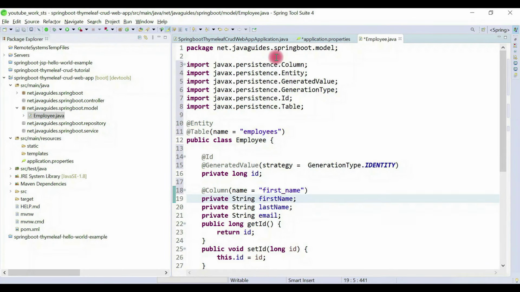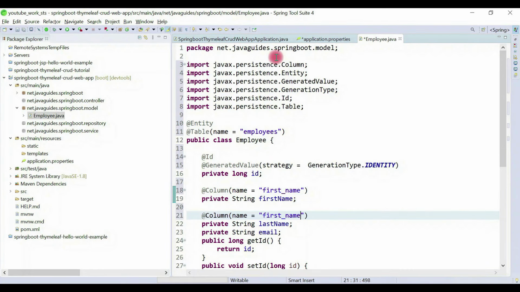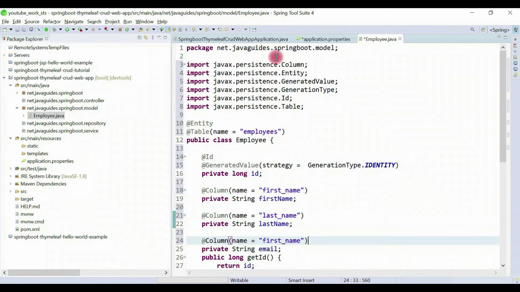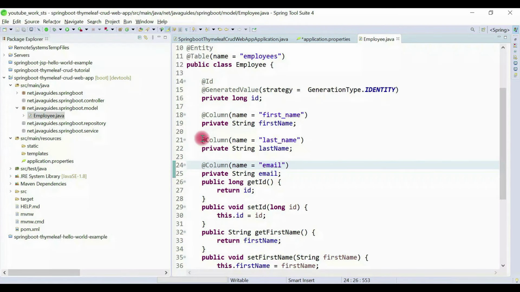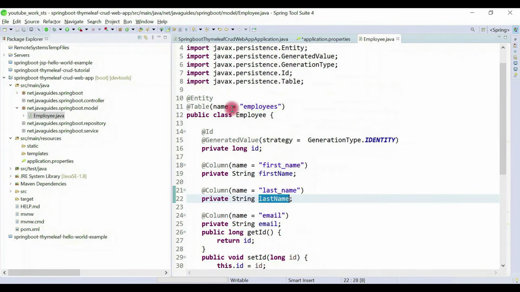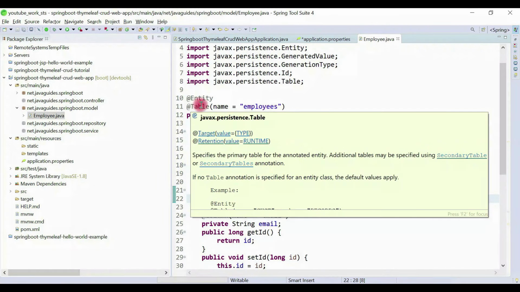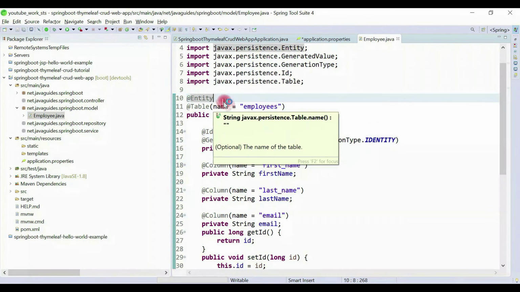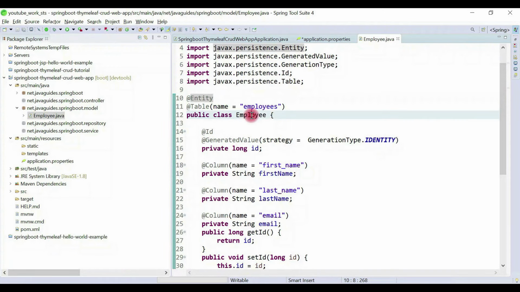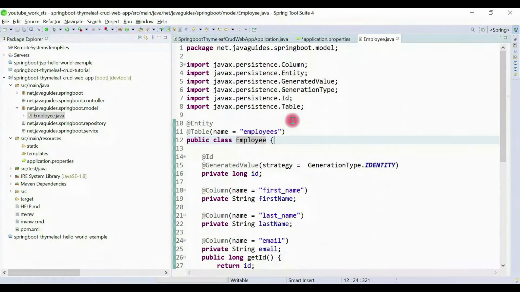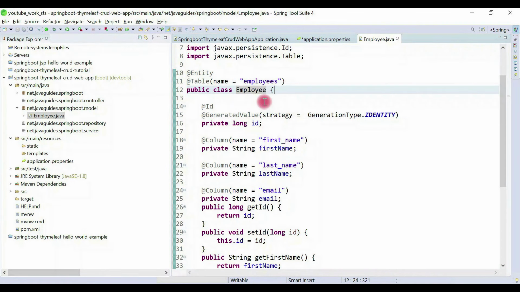Let's copy this, and we can also give names to last_name and email. If you don't give the @Column annotation, then by default the column name is the field name. And if you don't specify the @Table annotation, then by default the table name is the class name. This is a very simple JPA entity.